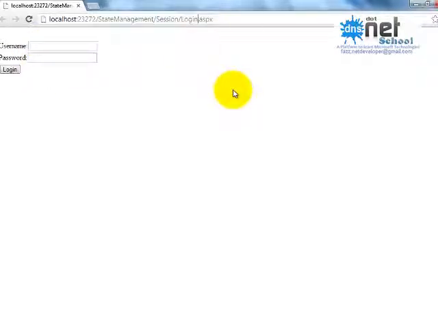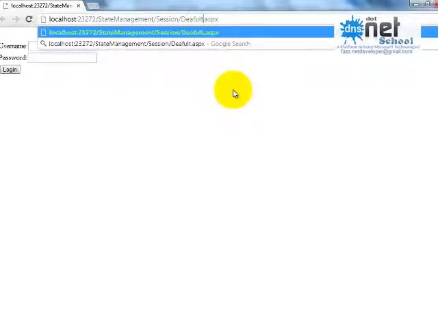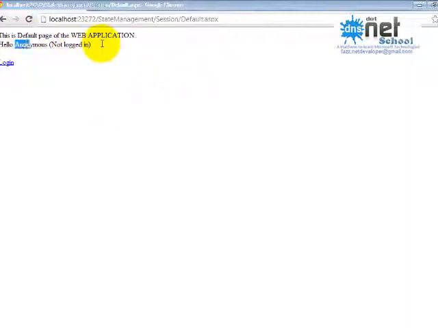Just see here, in the URL I am typing default.aspx. It redirects me as per our programming. What it's saying is: hello anonymous, not logged in user. So the user is not logged in, so it says hello anonymous, and the text of the link button says login.